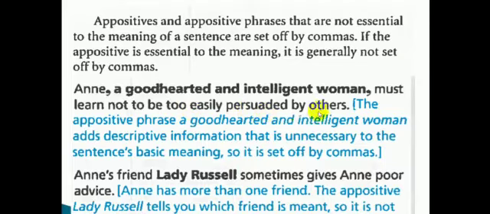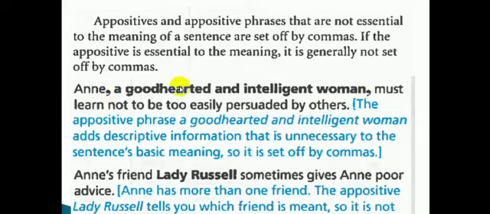Yes, the meaning will be normal. And actually here it is not an essential phrase for the whole sentence. Therefore, we set off this phrase with two commas.